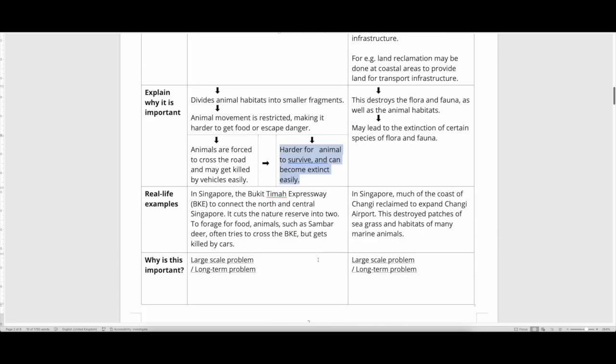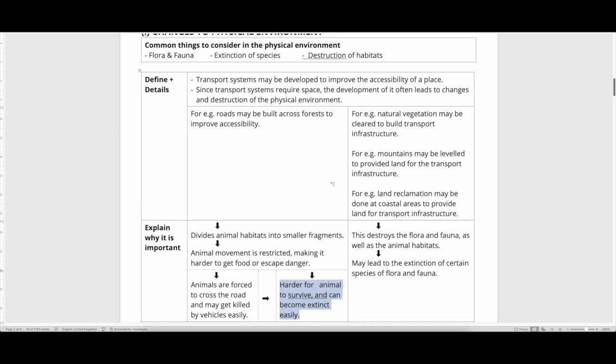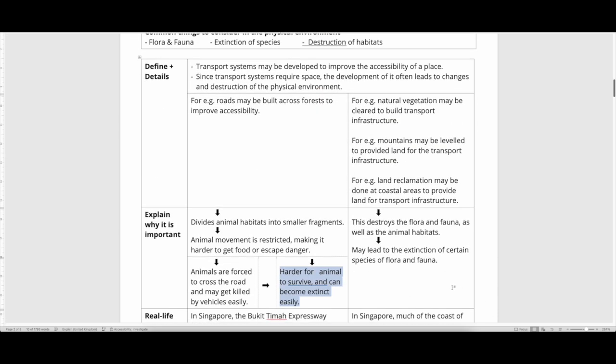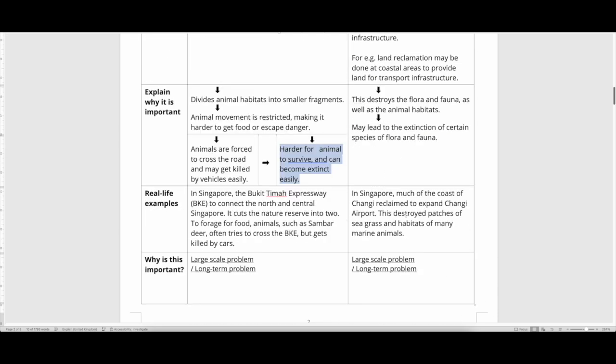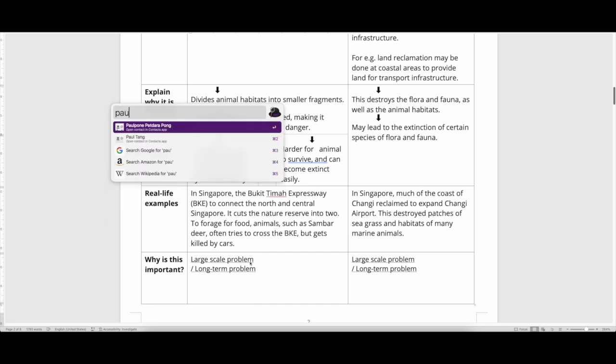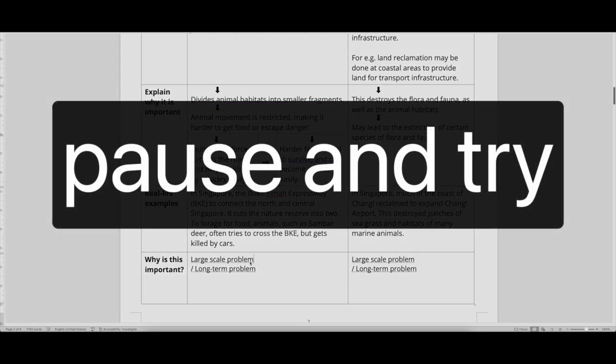Okay, so now you know that this is how the transport system can change the physical environment and lead to some of this impact. I want you to pause the video and help me decide: why is this impact important? Is it because it leads to large-scale problems, which affect a lot of people or a large area? Or is it because this is a long-term problem? Okay, and why do you say so? So pause and try, and when you're done, just unpause the video.